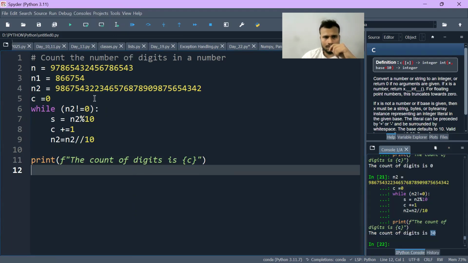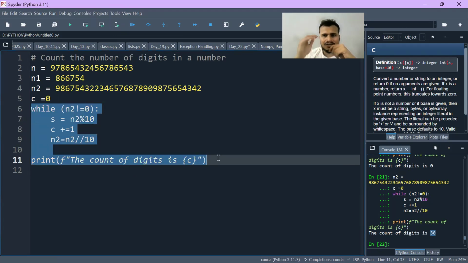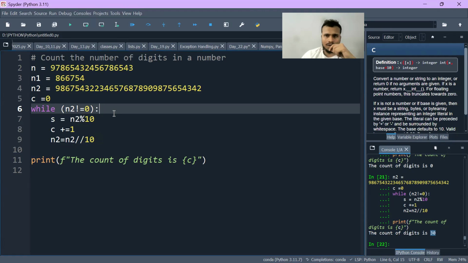Now what I will do here, I just tried to explain to you the basic syntax of it, how we can write the while loop and when we can use the while loop. We will discuss the logic as well, but for now I want you to understand when we can use the while loop. The logic and everything we will discuss in the live sessions, which is tomorrow. From tomorrow, I am implementing live sessions on YouTube.